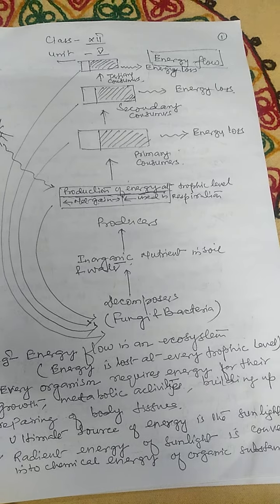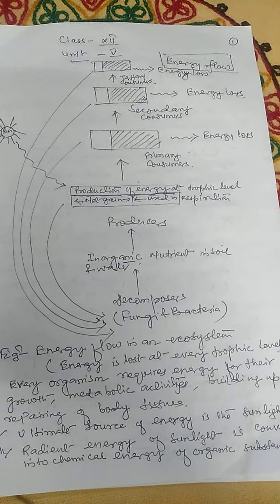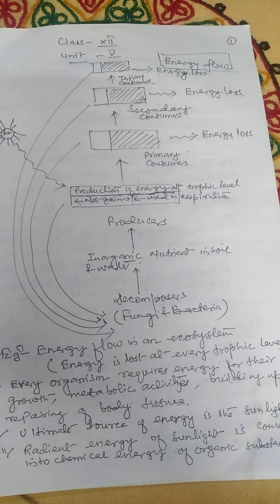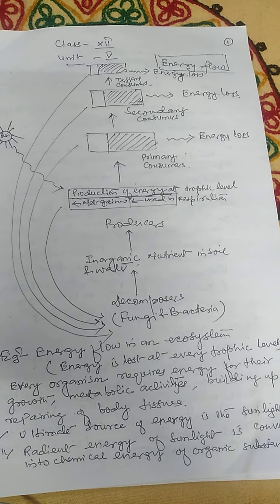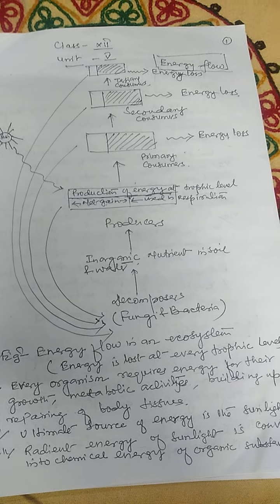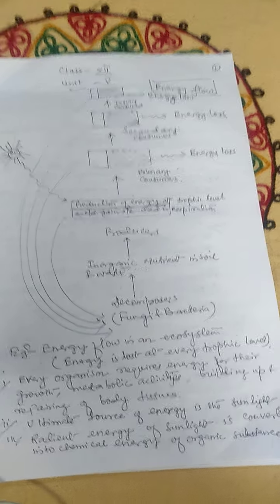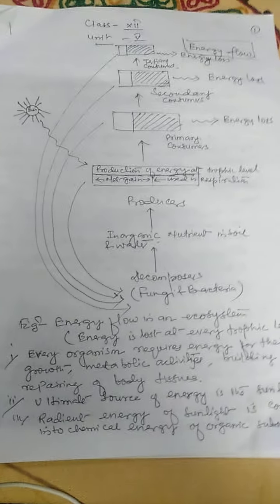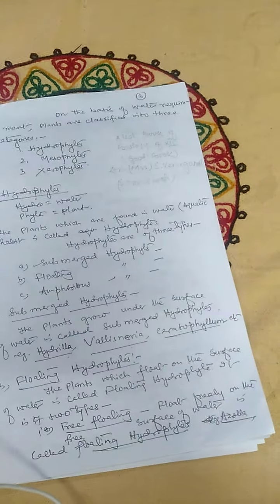After the death of these organisms, the dead body, which is made up of organic compounds, is decomposed by the bacteria and fungi present in the soil. These organic compounds are converted into inorganic compounds, which are again used by the producer. Here we can see that only 10% of the energy is transferred.